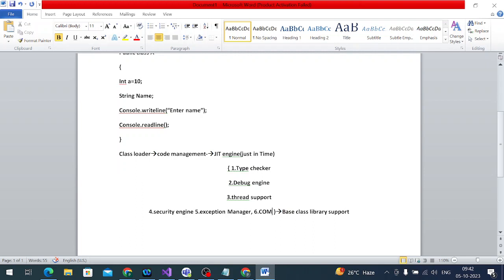These are the applications to identify the types, what type of data types we are using, what kind of thread support we are using, what exceptions will come and how the exceptions are handled, how security is provided in the application, and how the application is reused. These things are managed by the JIT engine. After that comes the library. We have predefined class libraries, for example using .NET libraries.